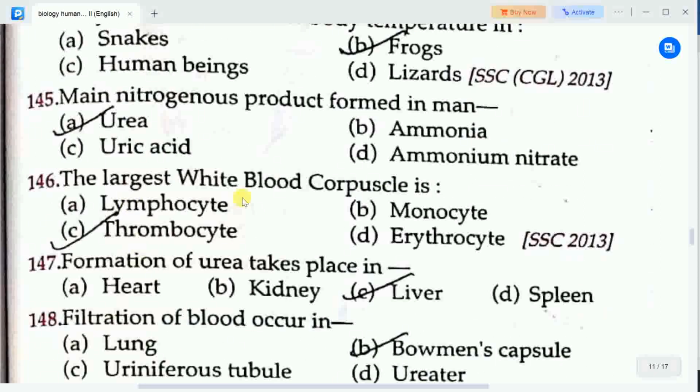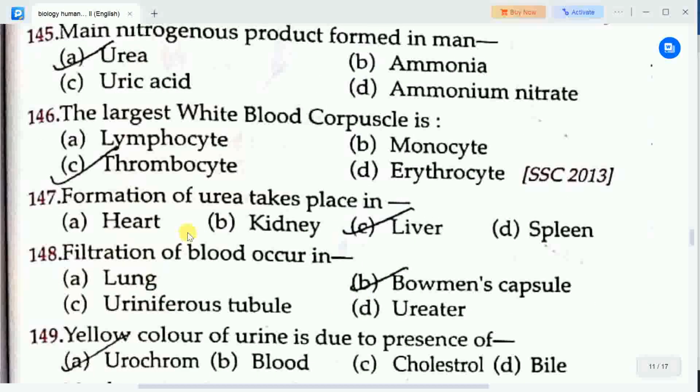Next question is, the largest white blood corpuscle is. Options are A. lymphocyte, B. monocyte, C. thrombocyte, D. erythrocyte. Correct answer is option C, thrombocyte. So thrombocyte is the largest white blood corpuscle.